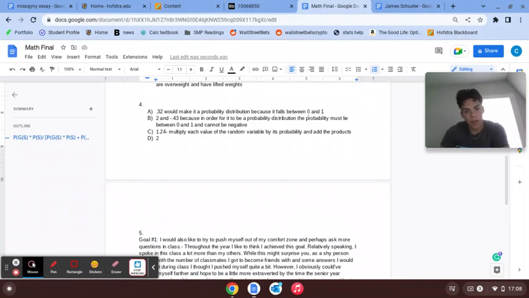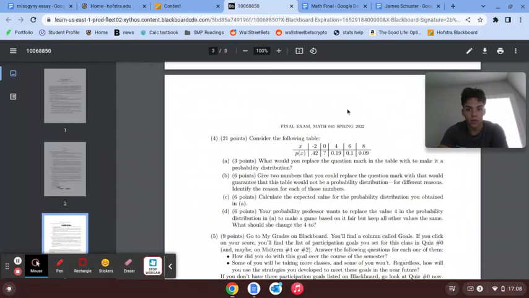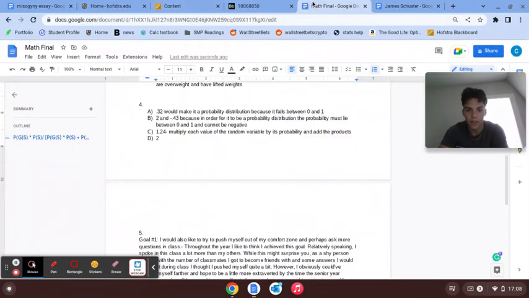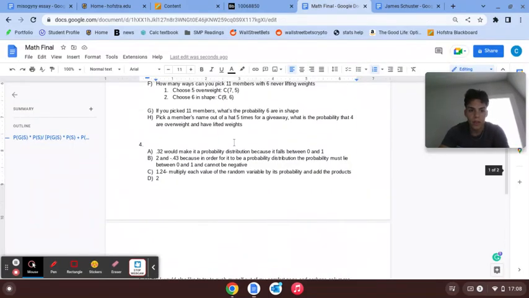1.24. If you multiply each of the random variables by its probability, then you add them all up, that's what you're going to get. And then what should she change 4 to, to make it a fair game? That would be 2.